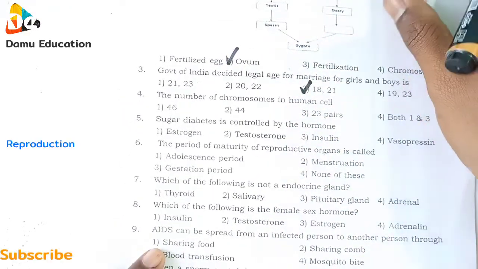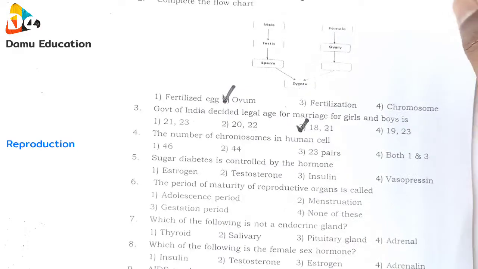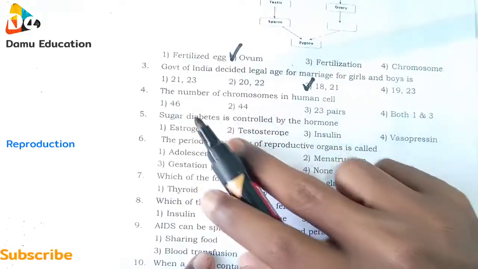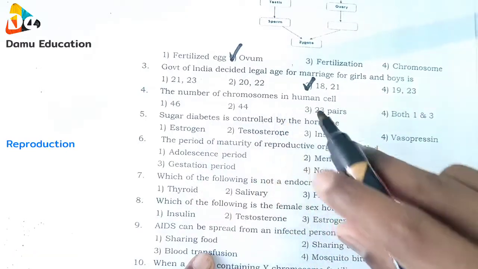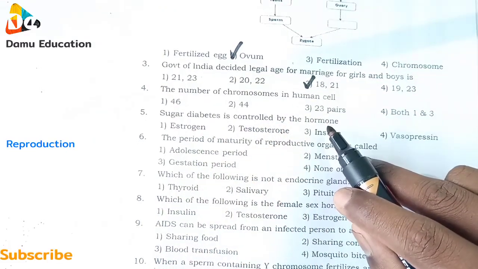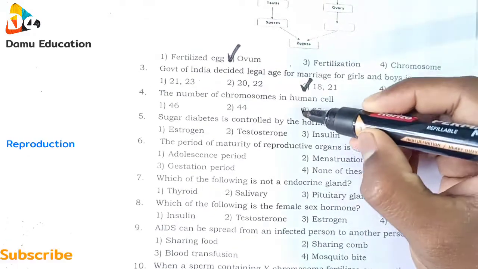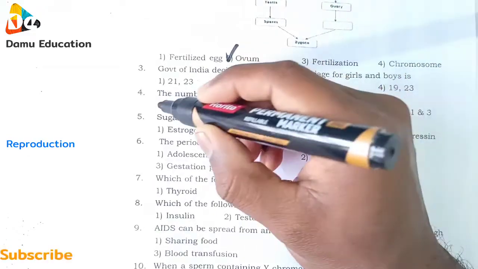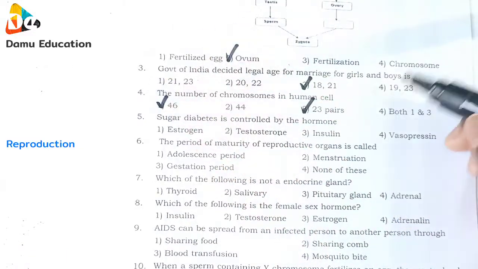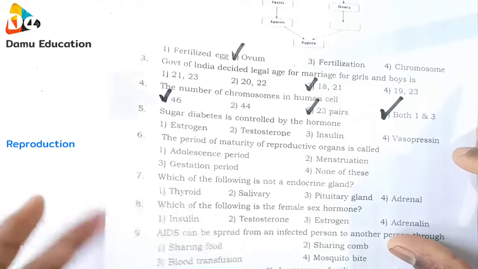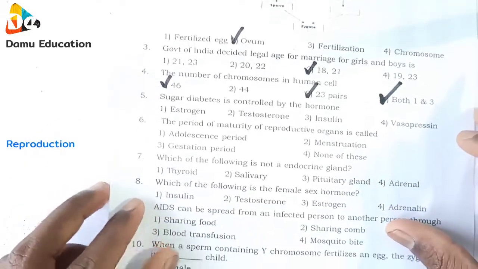The number of chromosomes in a human cell. So the options are 46, 44, 23 pairs, and both 1 and 3. So we know that it is 23 pairs. 23 pairs means we will get 46, that is 1 and 3. So the option is the fourth one, both 1 and 3. Then the fifth one.